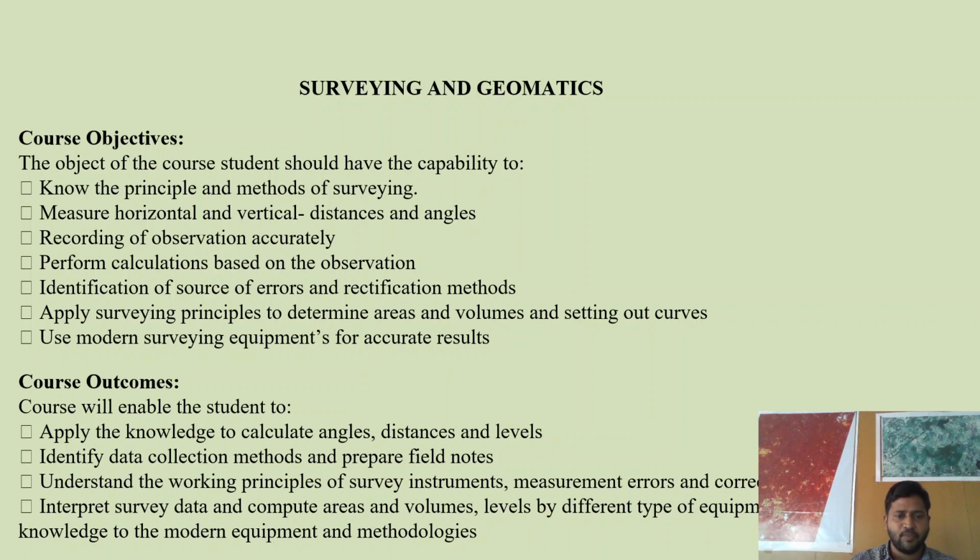Applying survey principles to determine areas, volumes, and setting out curves. And we can use modern surveying equipment for accurate results. There are many new equipments for calculating areas, volumes, angles, etc. These are the objectives of the surveying and geomatics subject.